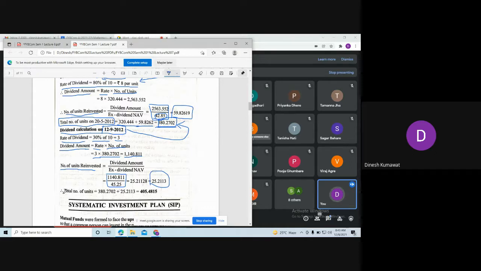Now to find the total number of units, we need to add this number of units reinvested to our number of units, which is 380 for this dividend calculation. So all of you please add and tell me what is your answer for the total number of units. Dhananjay is getting the same. What about others?